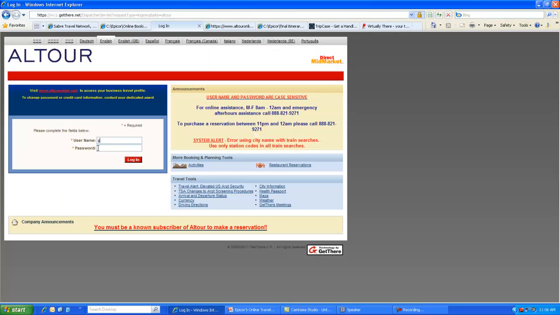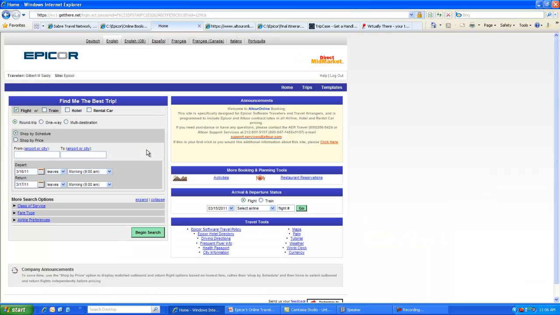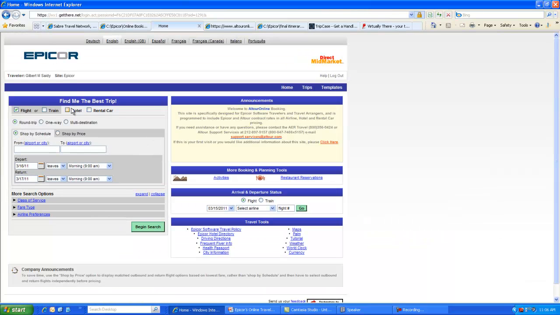Okay, I'm going to demonstrate booking a trip on Get There for Epicor bookings. The login that you got on that first screen will process here, and all your profile information will automatically be loaded into every trip that you book. This is the first screen you'll see. As you can see down here, your travel policy and hotel directory are linked. We're going to book a sample trip.